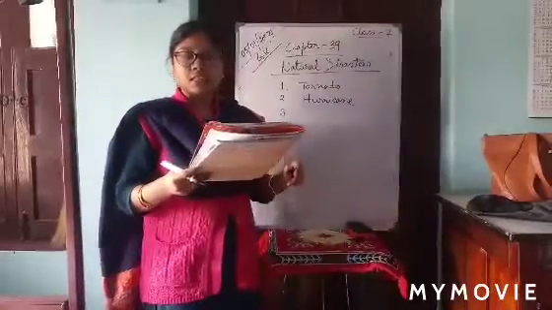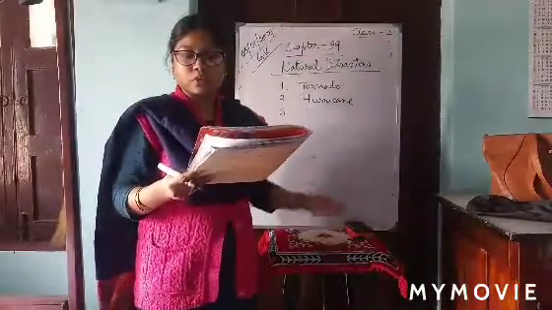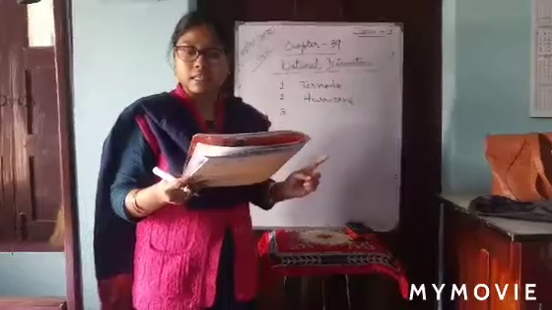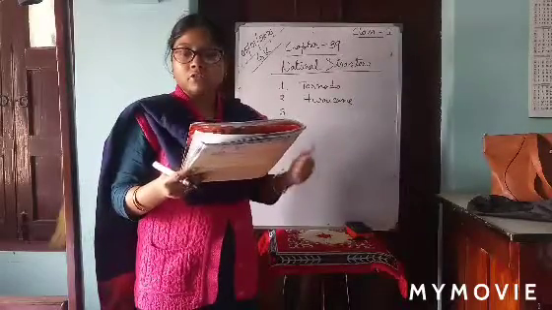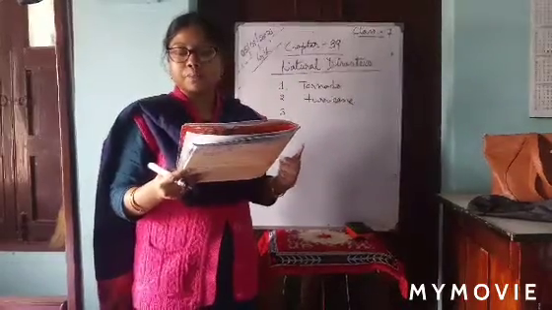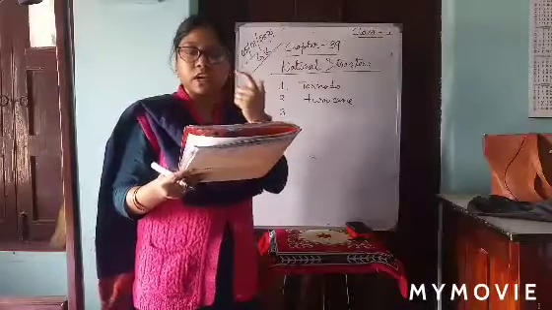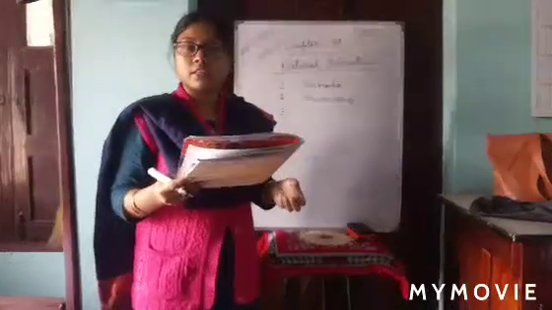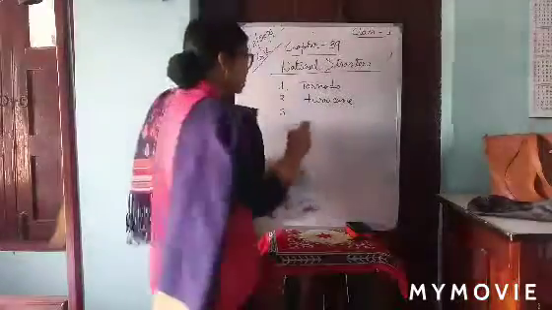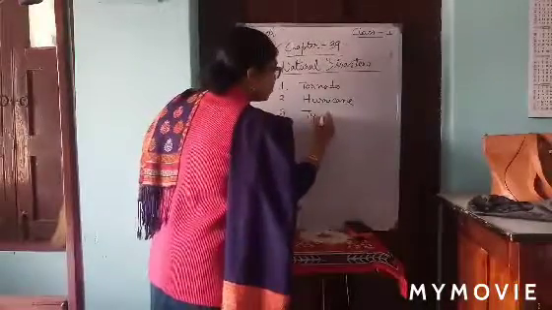Then number three you see, it's a system of winds rotating inward to an area of low barometric pressure or depression. Which kind of natural disaster is it? It is known as typhoon. Clear? It is known as typhoon.